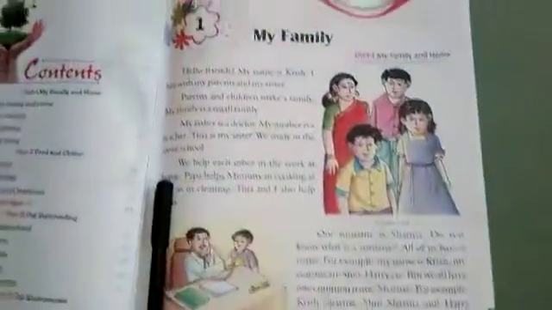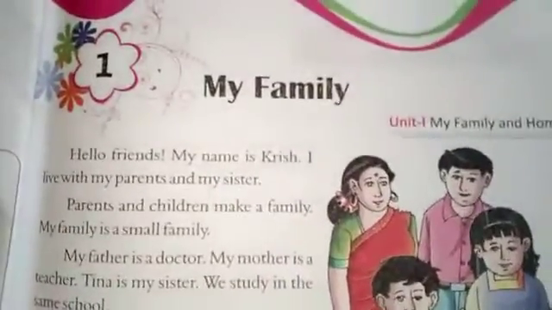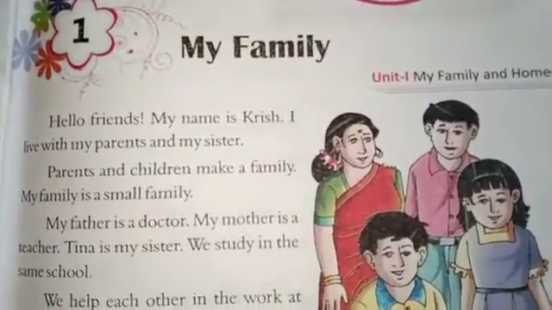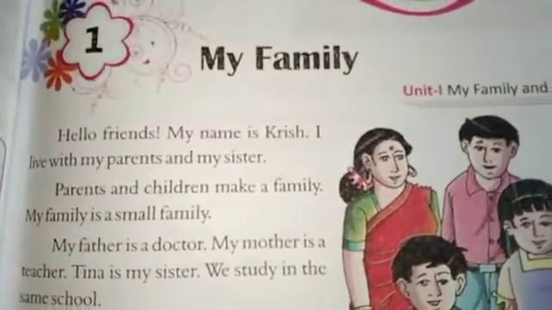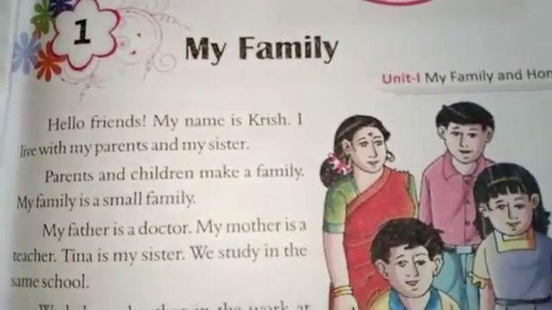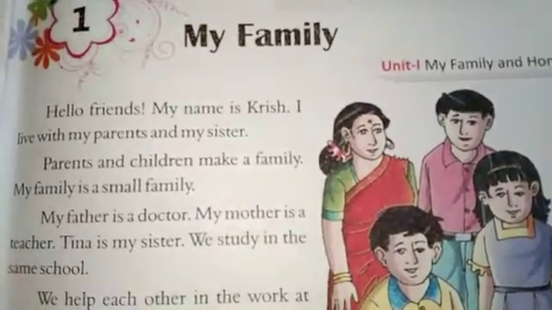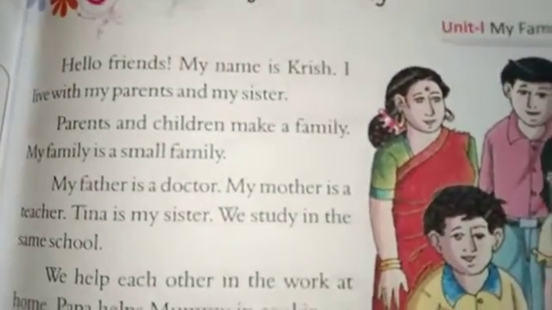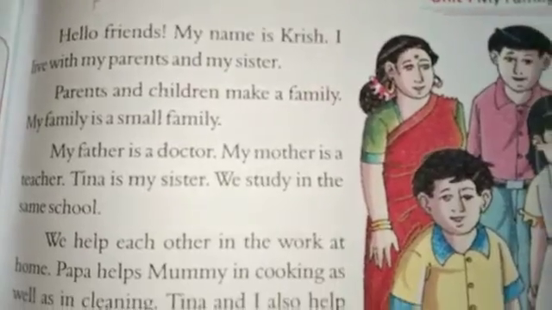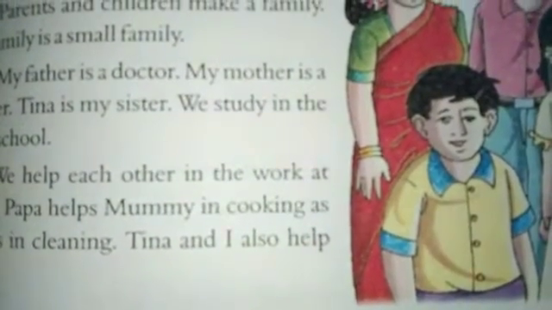Today I will explain to you about your first and second chapters that I have taught you earlier, but I will conclude it today. So your first chapter was about my family. This chapter was all around one boy named Krish. Krish had parents and a sister. His father was a doctor and his mother was a teacher, and he had a sister whose name was Tina.